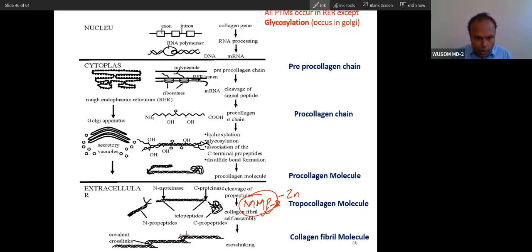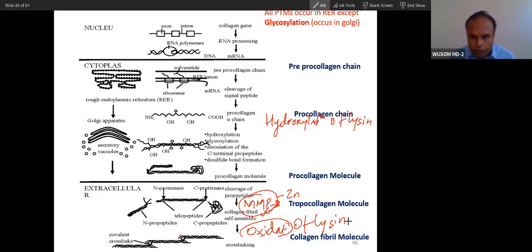So this covalent bond formation is first accompanied by oxidation of lysine. Oxidation of lysine will carry out this covalent bond formation here. Hydroxylation of lysine happens inside the cell, and oxidation of lysine happens outside the cell.